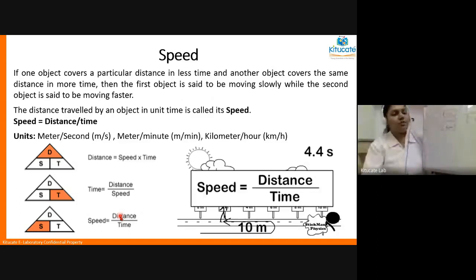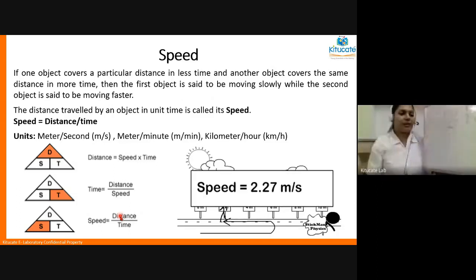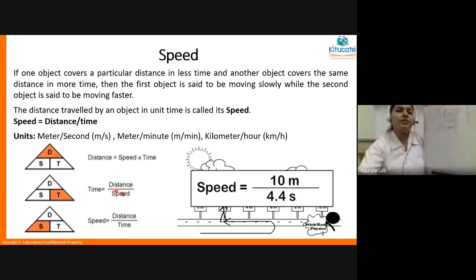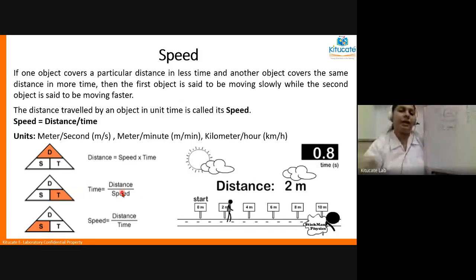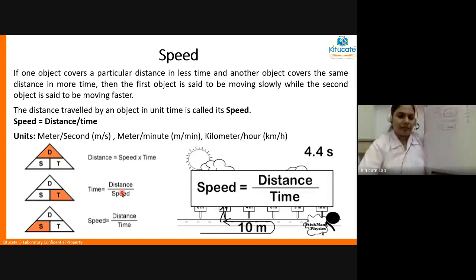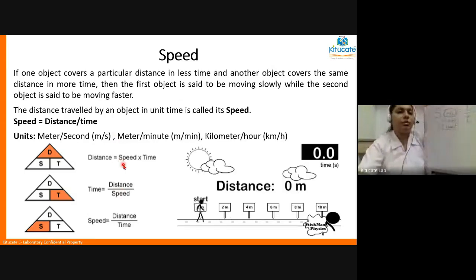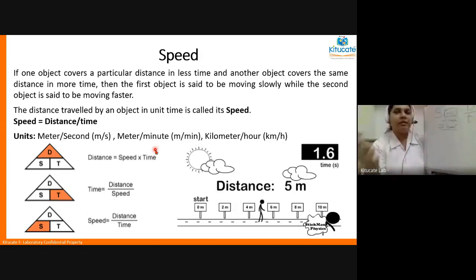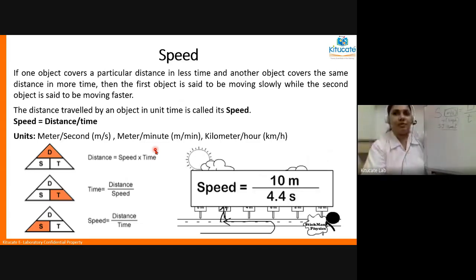Now, once you've written speed is equal to distance upon time, the second formula I want you to write is time is equal to distance upon speed. So in case distance is given and speed is given, you can calculate the time. And the third formula is distance is equal to speed into time. So if I tell you that Adhya is running at a speed of 5 meter per second, then I can tell you how much distance Adhya would have traveled.